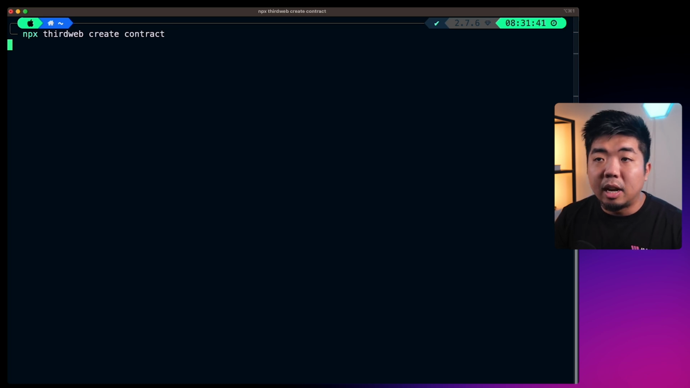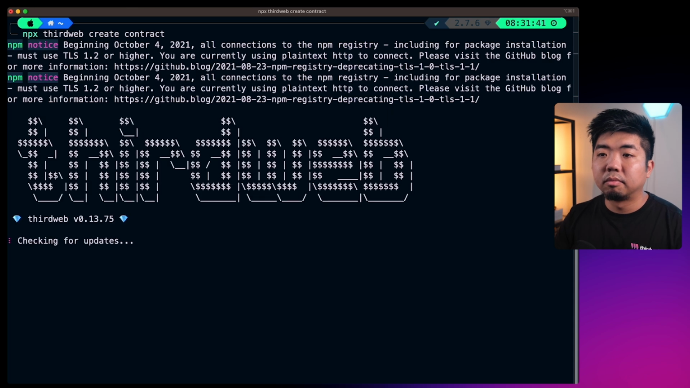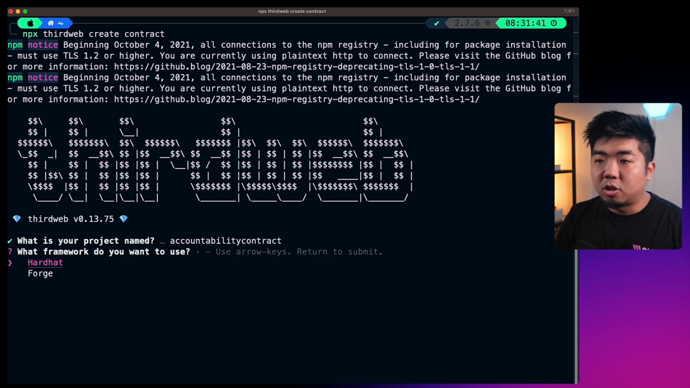On my computer here, I have my terminal open and I'm going to create a smart contract for our accountability app first. So I'm going to run npx thirdweb create contract. This is going to allow us to create a contract and deploy a contract using thirdweb here. Then we're going to name our project. So we'll just call this accountability contract.